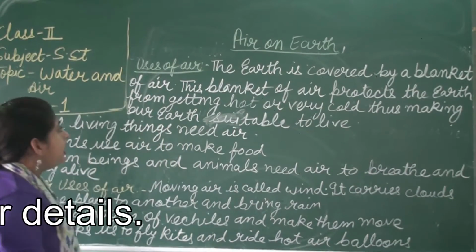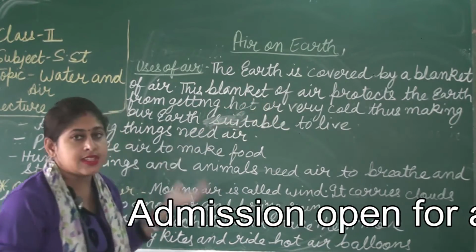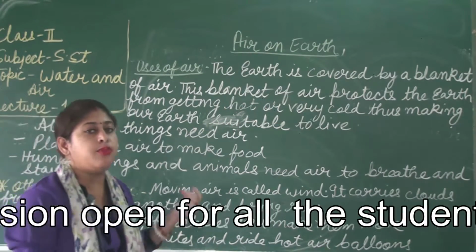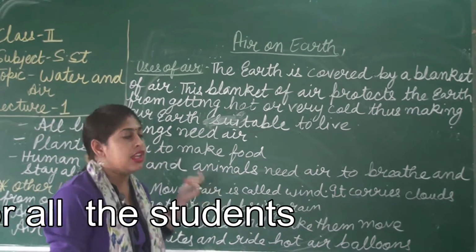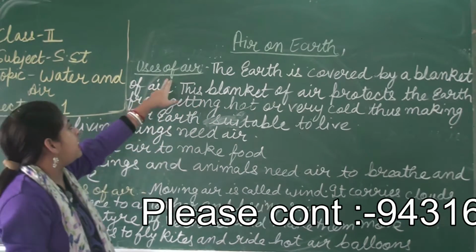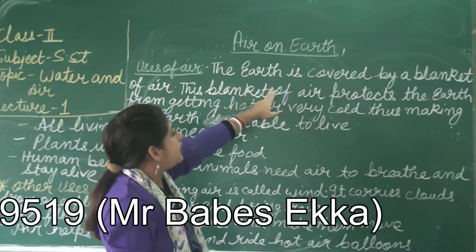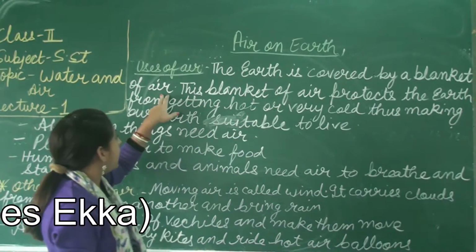So now the next is the importance of air on earth. Previously I explained to you the importance of water on earth. Now we are going to read the importance of air on earth. What are the uses of air? What is the importance? First, the earth is covered by a blanket of air.